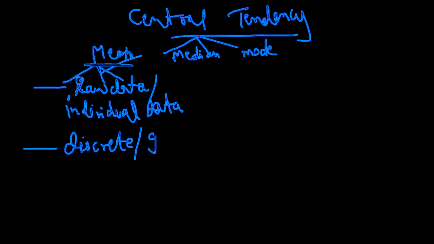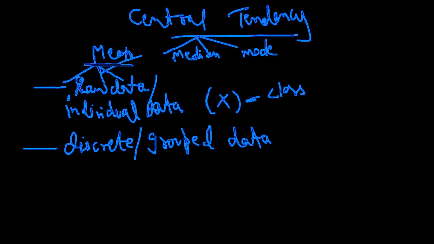It is also known as group data. Okay. Why? Because when you are dealing with individual data, you have only x, that is the class, or we call it a variable or value.